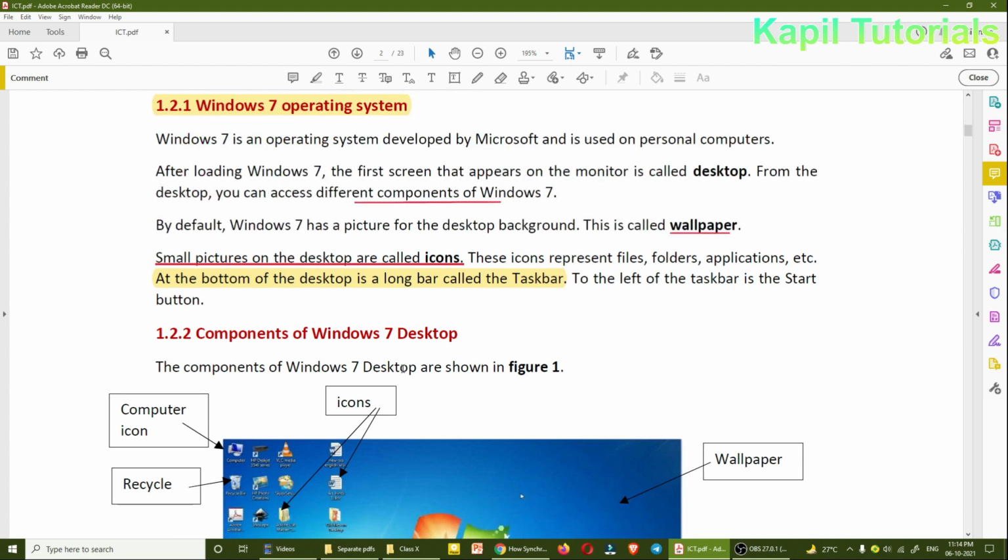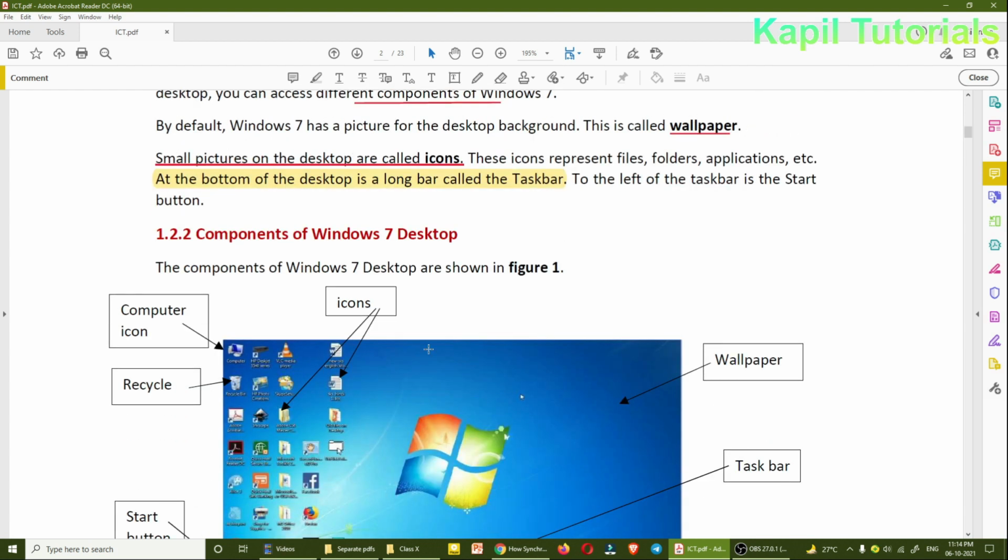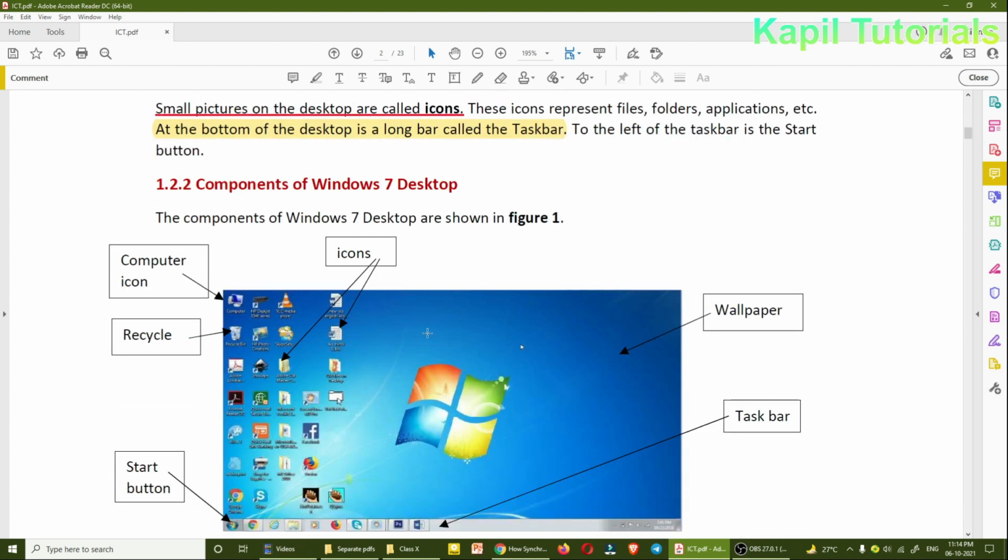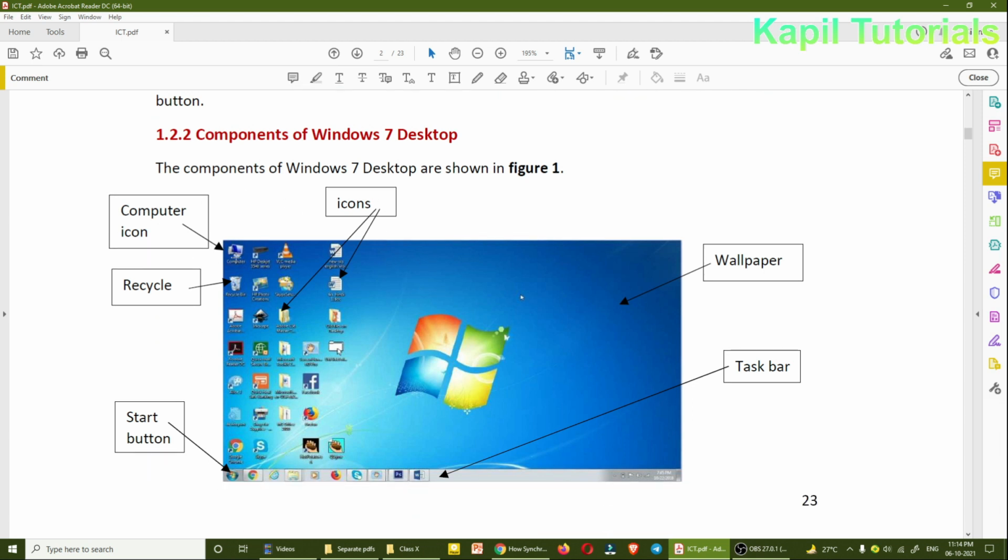So now the components of the Windows 7 desktop. The components are given here like icons. I have already explained. Recycle bin. So whatever we delete from the computer, by default it goes in the recycle bin. Start button, icons.